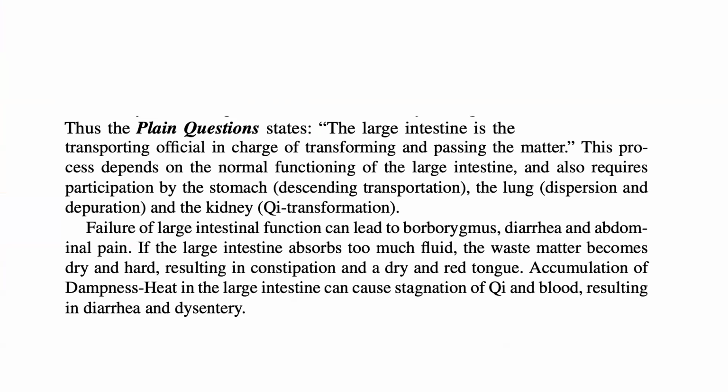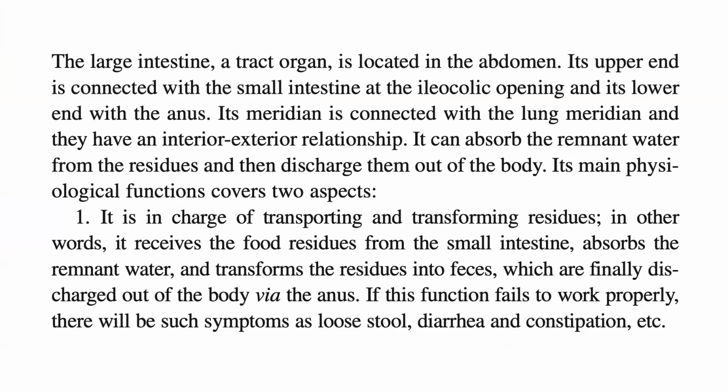Failure of large intestinal function can lead to borborygmus, diarrhea, and abdominal pain. If the large intestine absorbs too much fluid, the water matter becomes dry and hard, resulting in constipation and a dry and red tongue. Accumulation of dampness and heat in the large intestine can cause stagnation of chi and blood, resulting in diarrhea and dysentery.